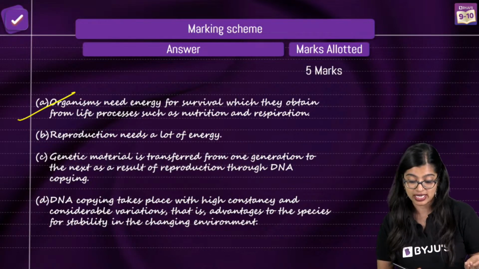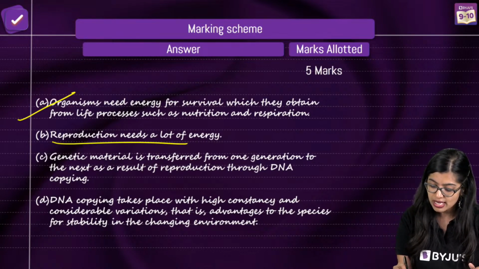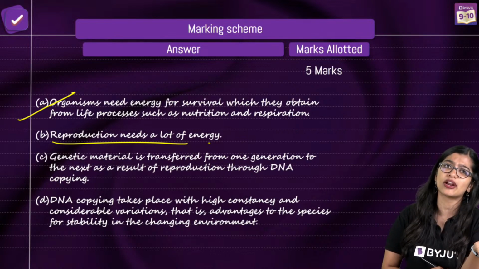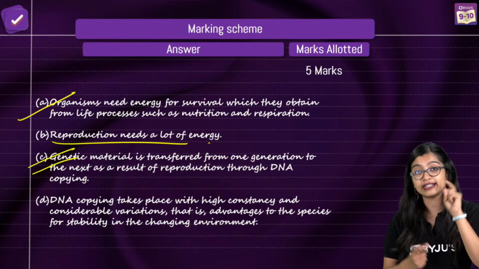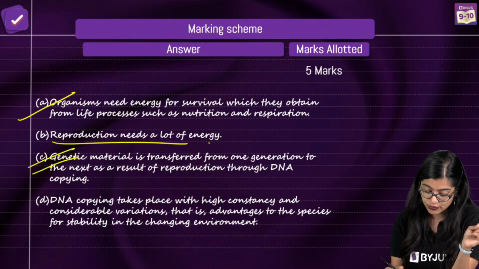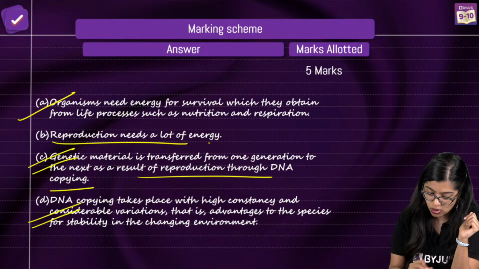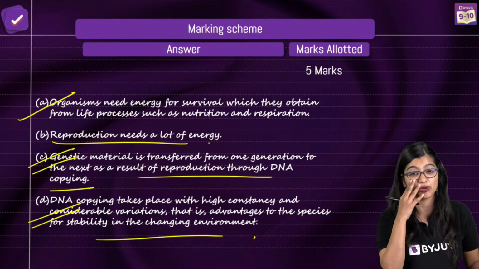Organisms need energy for survival, which they obtain from life processes like nutrition and respiration. Reproduction does require energy, but it doesn't mean that if an individual does not reproduce, the individual is going to die. It is necessary for the continuity of species, and this happens through DNA copying, which also makes sure there is a considerable number of variations that stabilize the population.